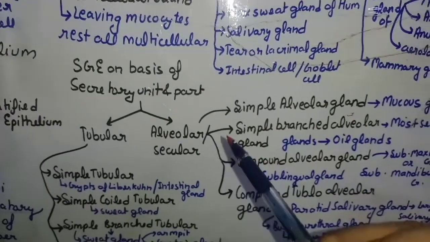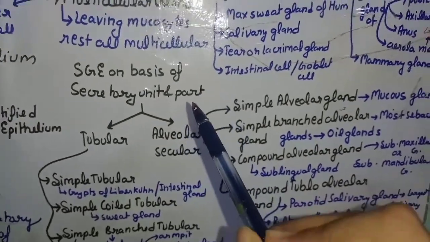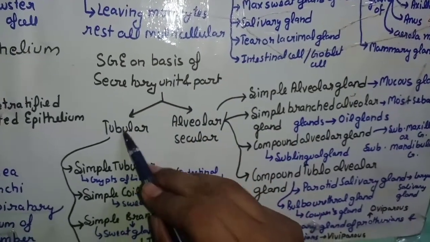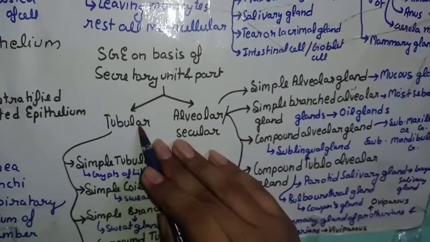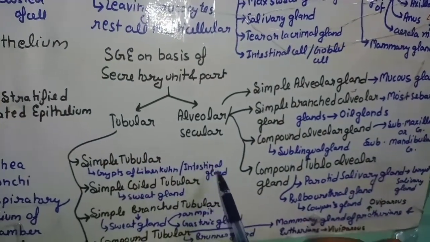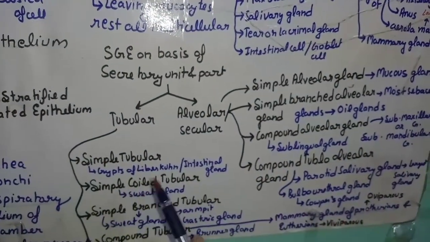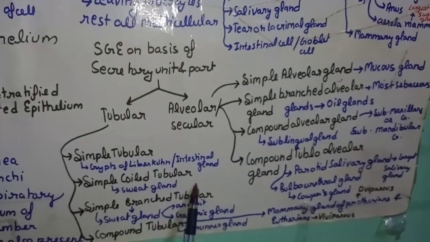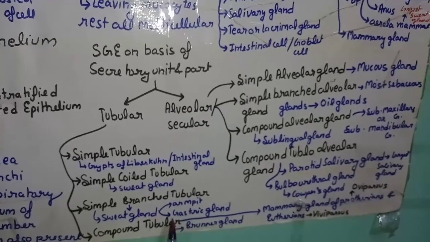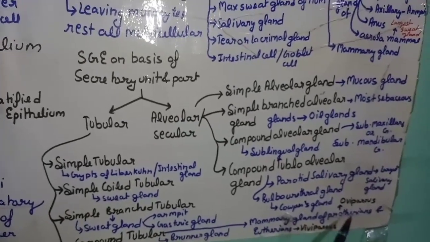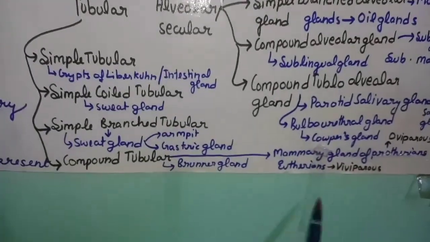Now coming to the last classification of simple glandular epithelium on the basis of secretory unit and part. It is divided into two parts, tubular and alveolar. Tubular is simple tubular in crypts of Lieberkühn or intestinal gland. Simple coil tubular in sweat glands. Simple branch tubular in sweat glands of armpit and gastric gland. Compound tubular in Brunner's gland or submucosal gland, or in the mammary gland of protherians and eutherians.